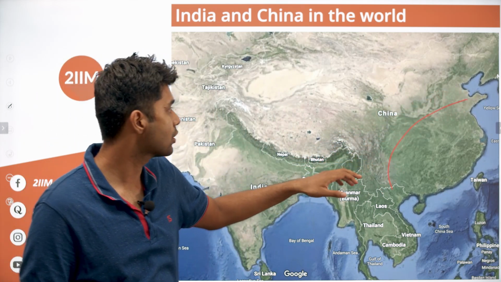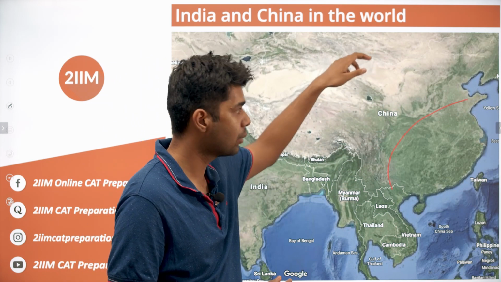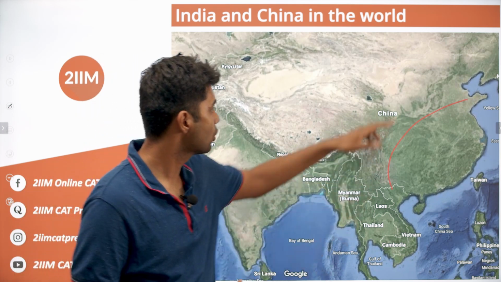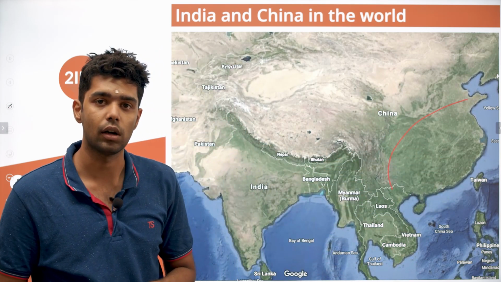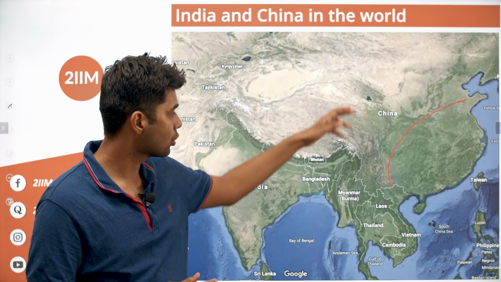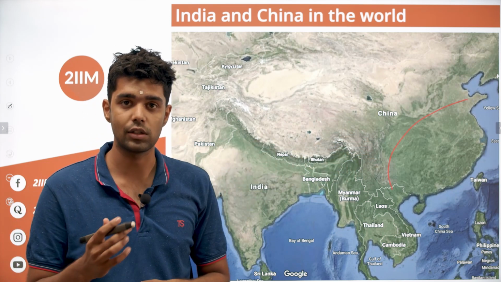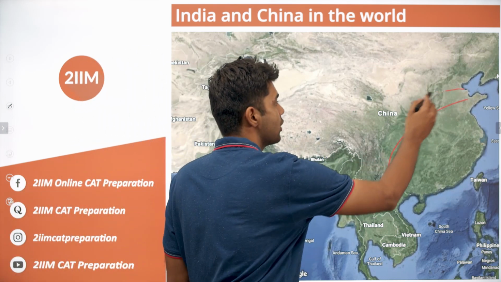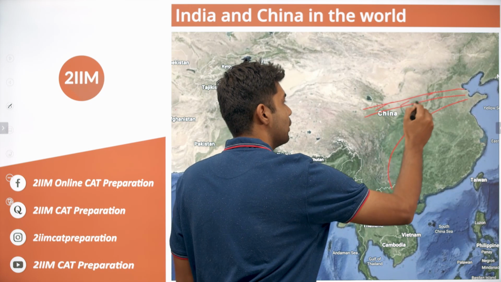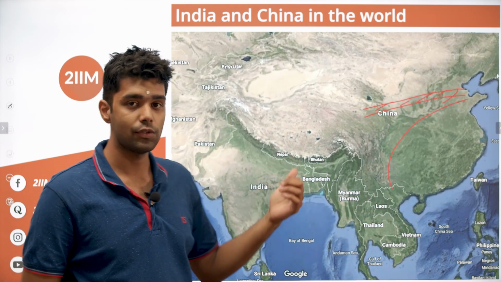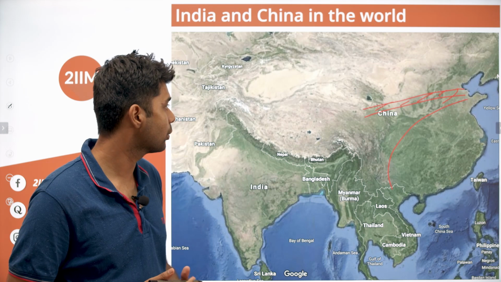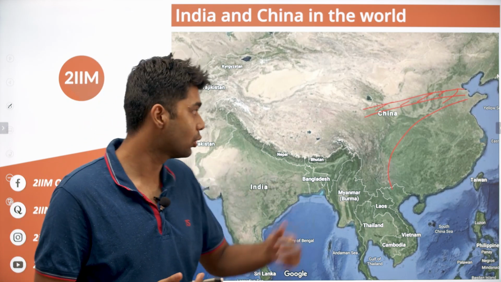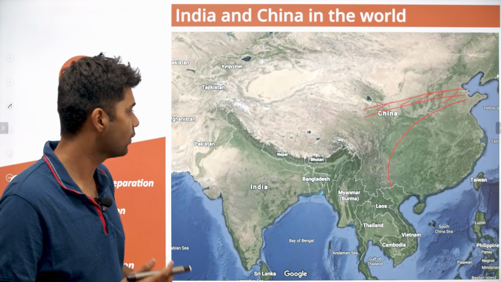And similarly, in the case of China, this region was very prosperous. It was settled. It was an agricultural region. But the people here, the Mongolian tribes and the Manchurian tribes, were not very prosperous. They had very harsh conditions to live. So they frequently raided this place, and they tried to get resources. The problem was so extensive that one very successful and strong empire in China decided to build the Great Wall of China all the way from here. In modern day, you can actually see the Great Wall of China from the International Space Station. That is the extent to which they went to keep outsiders from coming in. But that was not very successful.